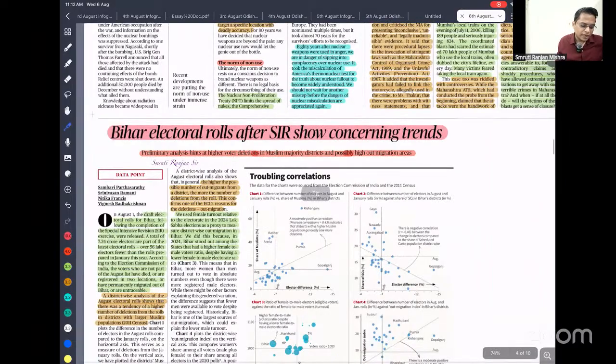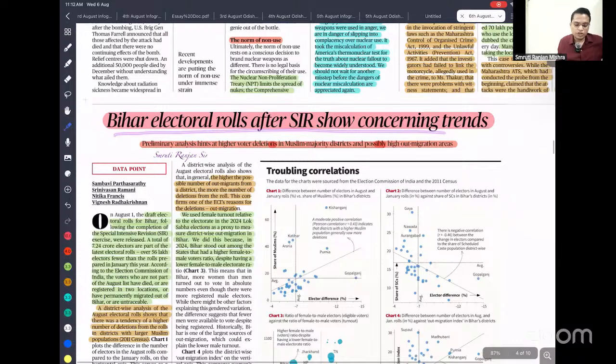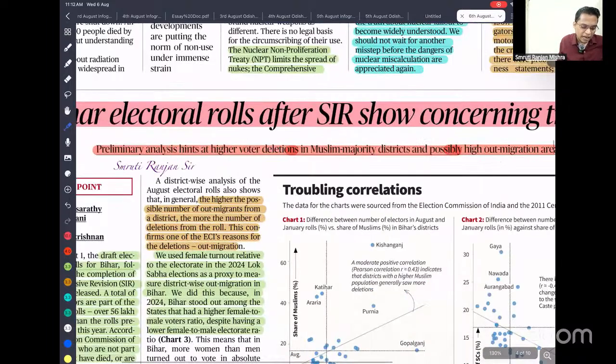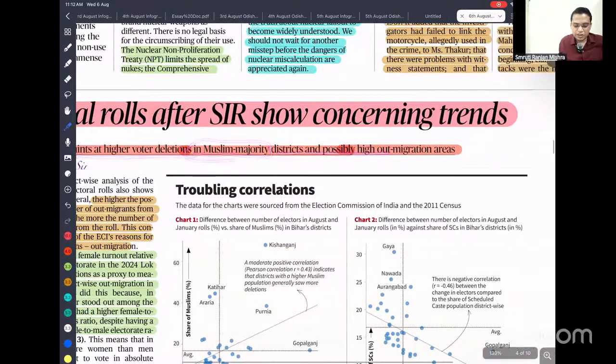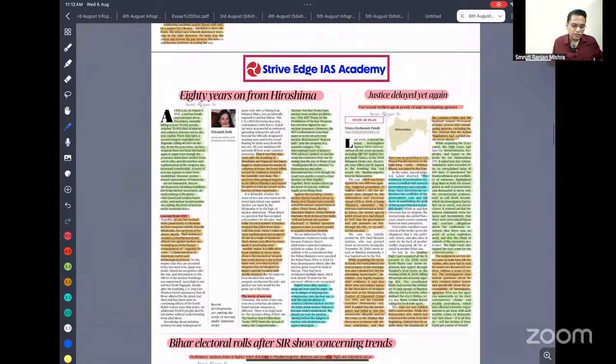So next is the Bihar electoral roll after the SIR. A concerning trend: preliminary analysis hints at higher voter deletion in Muslim-majority districts, and possibly high out-migration areas. So that means the deletion of names found in the SIR is mostly in Muslim-dominated areas and high-migration areas. So just read it. I've already highlighted it so that you can understand better.